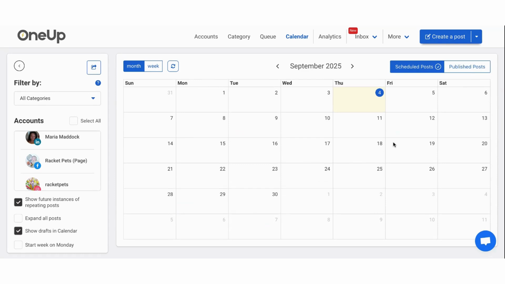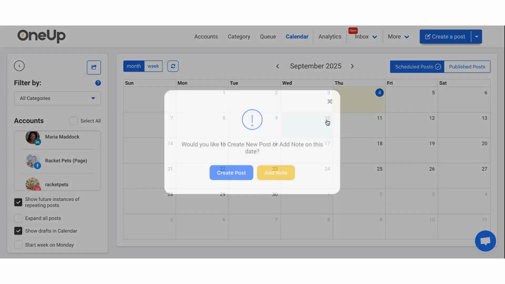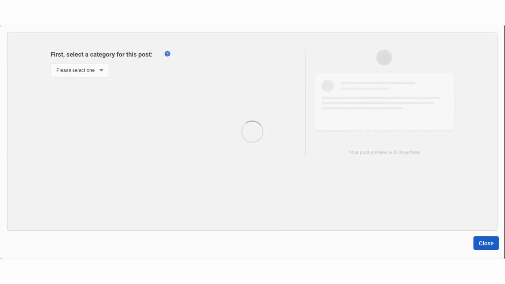You can also schedule individual posts for the month. So if I knew I wanted to schedule something on September 10th, I would click here and you can go to create post. And this is if you're doing an individual post. The one time I will use this is if I'm doing a carousel, because for some reason, the bulk upload doesn't let you do carousels, and hopefully that's something that will change in the future.